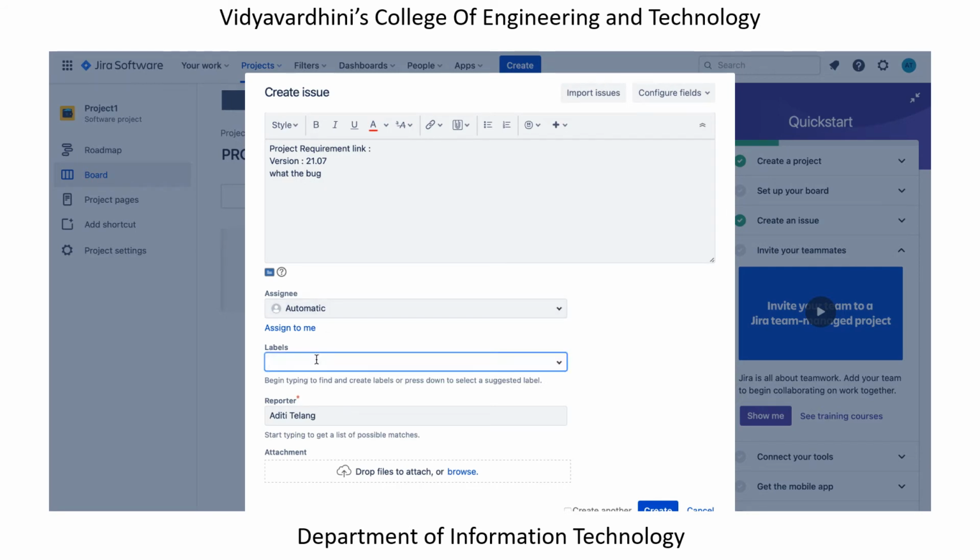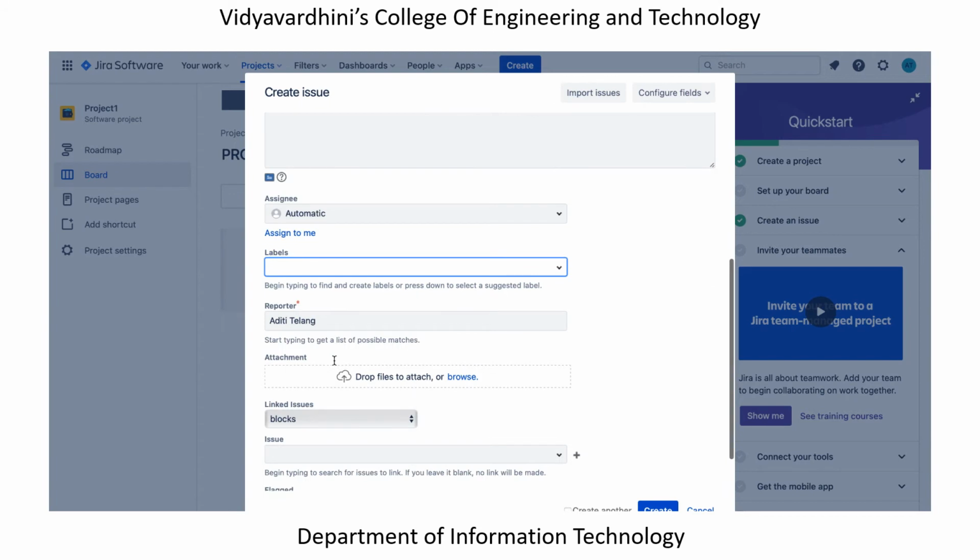Now labels. In an organization, labels would be the versions like 21.7, or it also could be the domain for which this particular project is. Like if it is retail, the label would be retail. If it's some global online forms, then it could be GOF, something like this that the organization may already define. So when you are trying to analyze and visualize on the Kanban board, it is easier to filter down via labels.